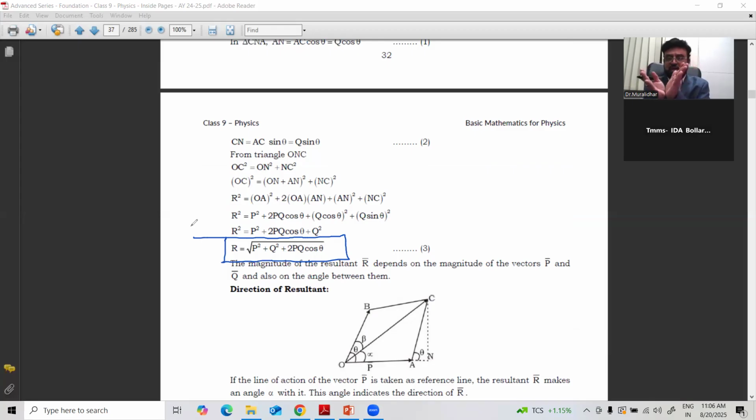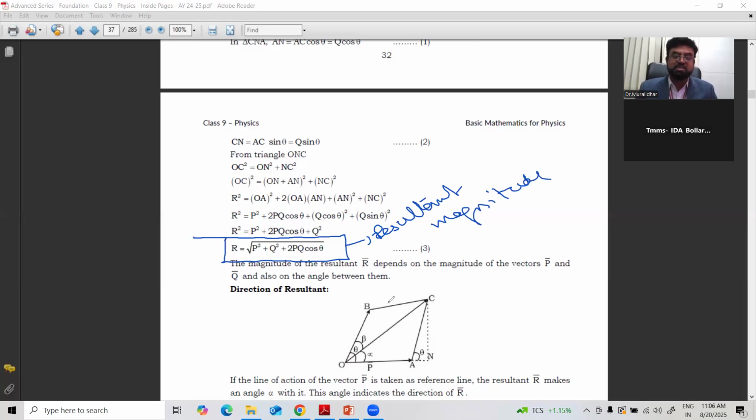So there are two sides of the parallelogram and the diagonal. The diagonal is taken as R. If you want to find the magnitude of the diagonal, it is given by the formula R is equal to under root of P square plus Q square plus 2PQ cos theta, which you can derive from the Pythagoras theorem. This is the resultant of the vectors, the resultant magnitude or magnitude of resultant.